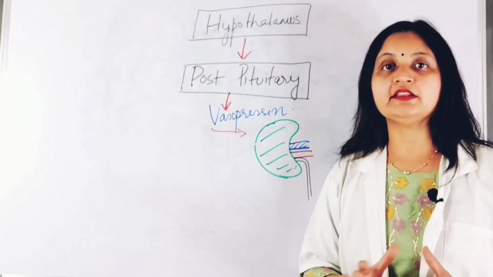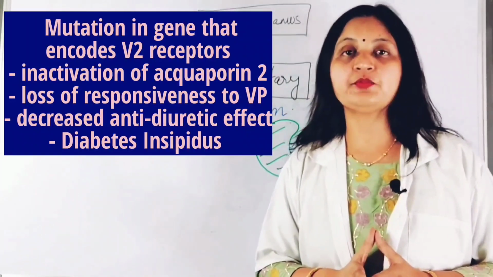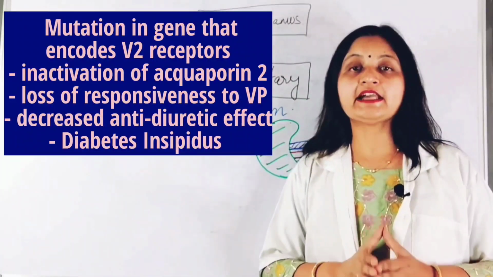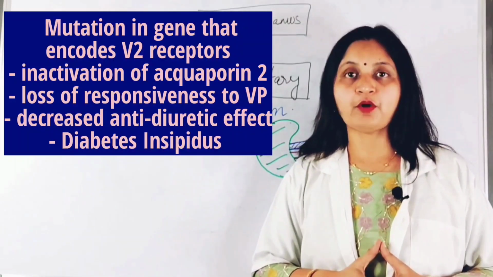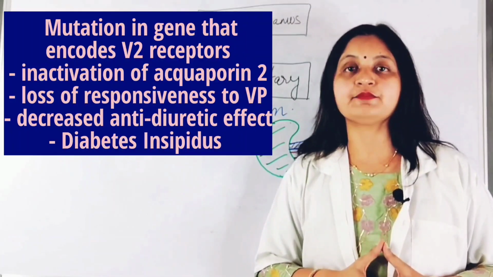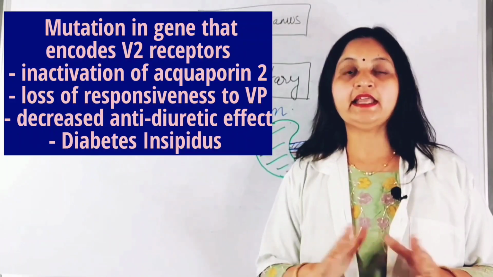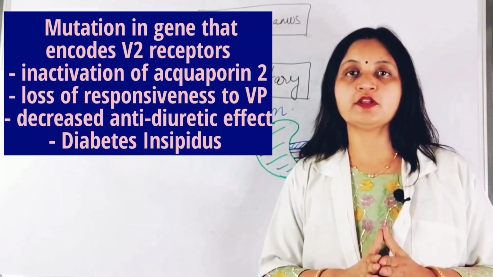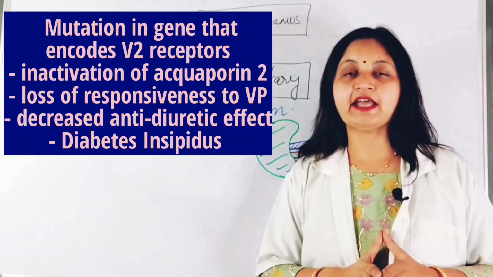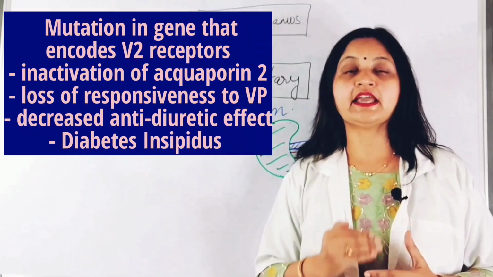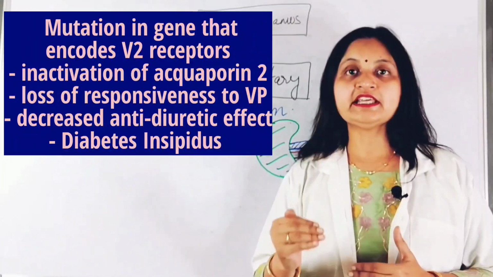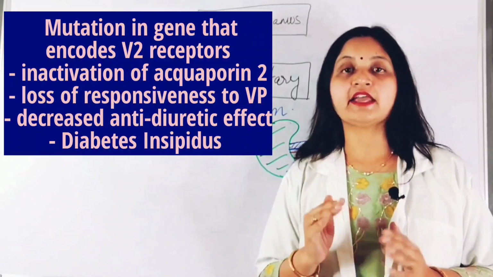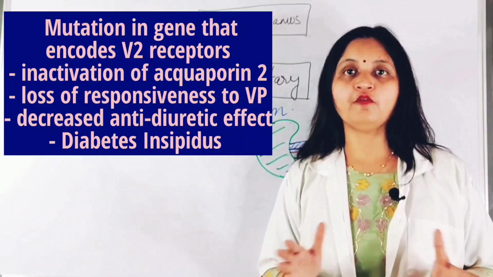So the mutation in the gene causes inactivation of aquaporin 2, and this leads to loss of responsiveness to vasopressin that is present in the circulation, and inadequate vasopressin response and decreased anti-diuretic effect, resulting in excretion of a large volume of dilute urine with decreased osmolality.